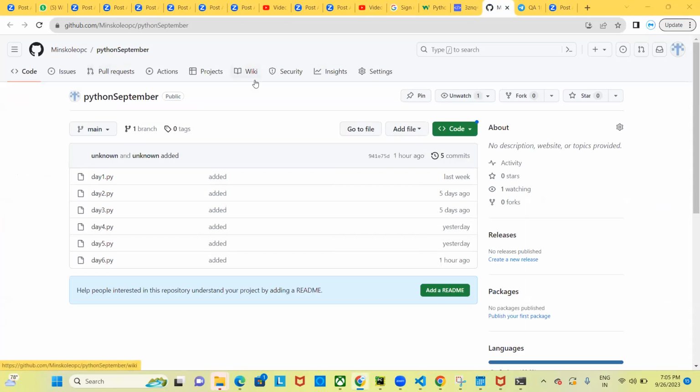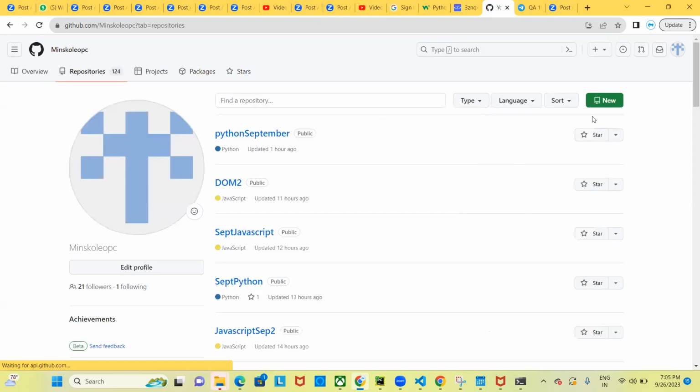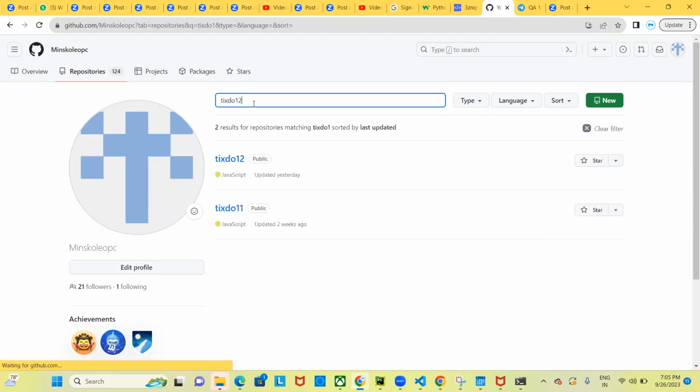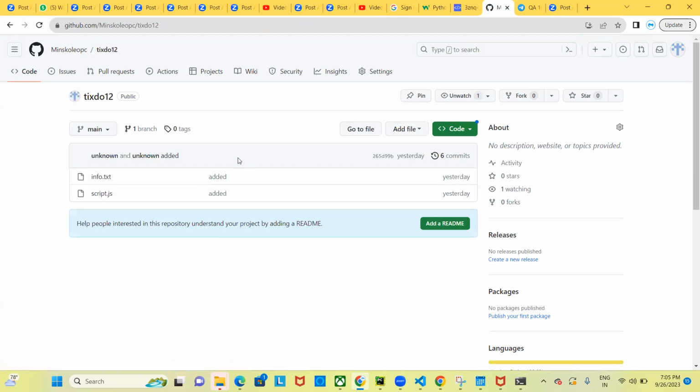You need to search in my repos. You'll see there is a project called Tixo 12. So this is a project we have already, right? And this project is there in the remote machine, right?